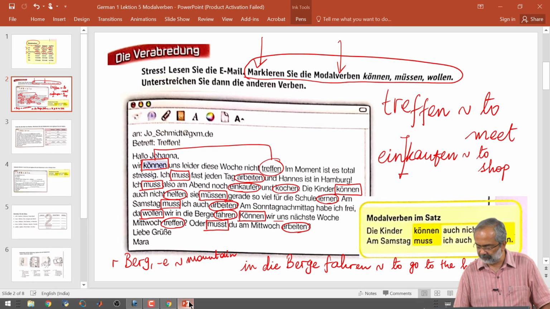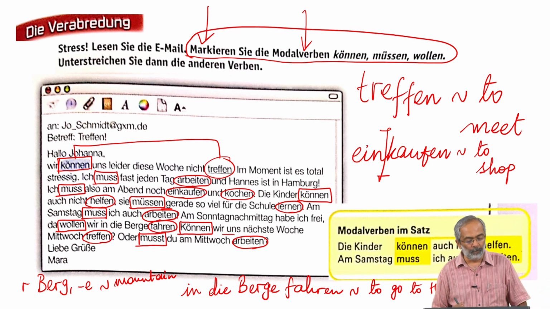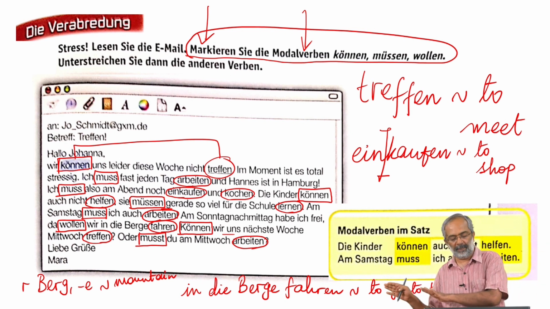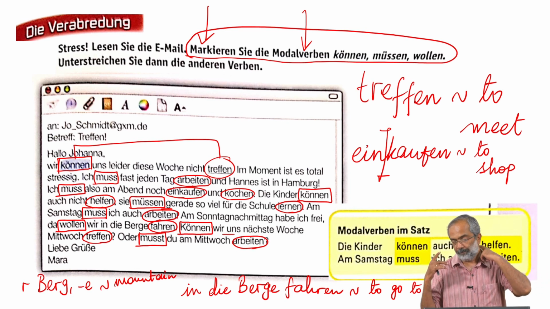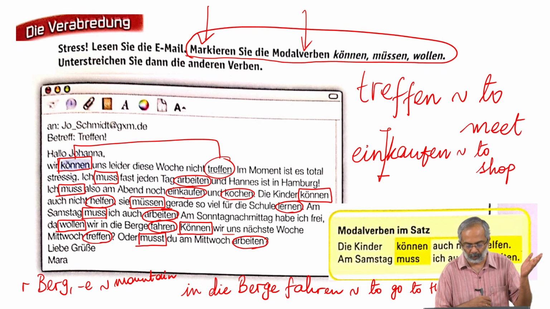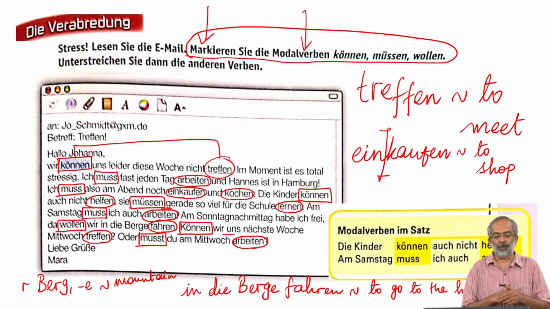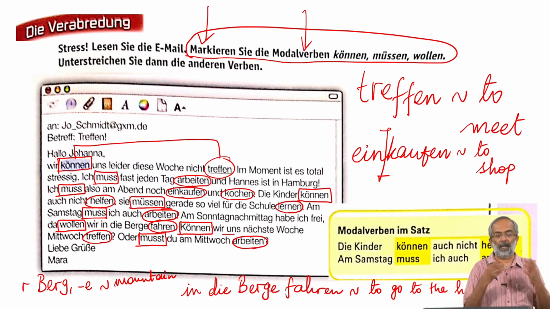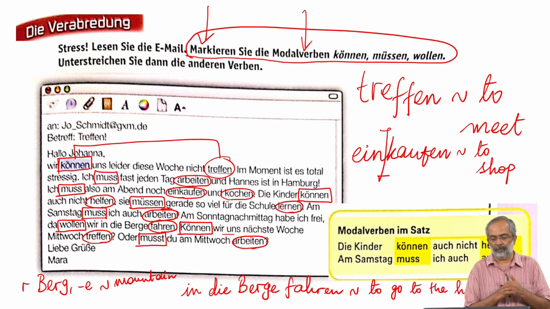Go back to the text we have. Im Moment ist es total stressig. Ich muss fast jeden Tag arbeiten. Once we have ich muss, then of course we don't need to conjugate arbeiten. Ich muss fast jeden Tag arbeiten und Hannes ist in Hamburg. Hannes is probably her husband, ist in Hamburg. Ich muss also am Abend noch einkaufen und kochen.